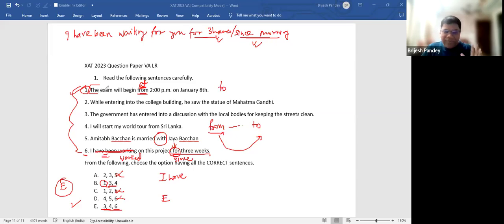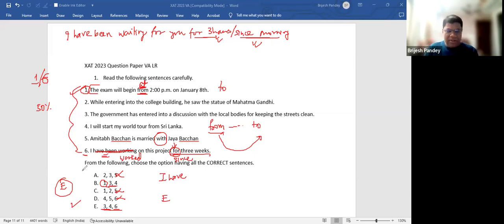But this is a tough selection in the sense that out of 1 and 6, it will be very difficult for you to select which one is right on the exam day. Nevertheless, at least I have a 50% probability of arriving at the right answer. So the idea is that let's use the option such that we zero in on the right answer in a very short amount of time. Whether it is 1 or 6, which one is correct, incorrect, that's a different ball game.